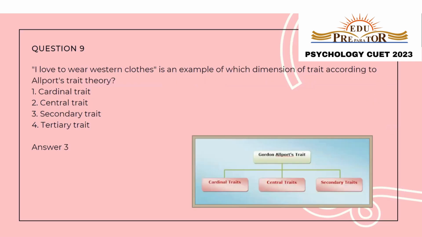Let us move to question number 9. I love to wear Western clothes is an example of which dimension of trait according to Allport's trait theory. So Gordon Allport gave us 3 types of trait: cardinal trait, central trait, and secondary trait. The type of clothes we prefer to wear is a part of secondary trait.